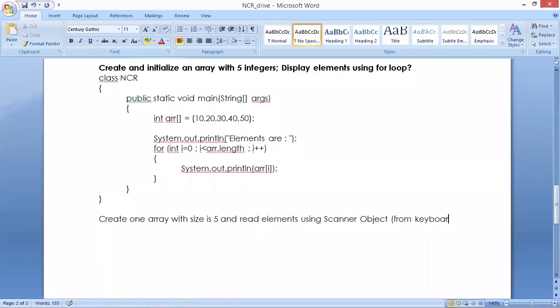From the keyboard means System.in, you know that. Read 5 elements using the scanner object. Display elements using a for each loop. For each loop means enhanced for loop.